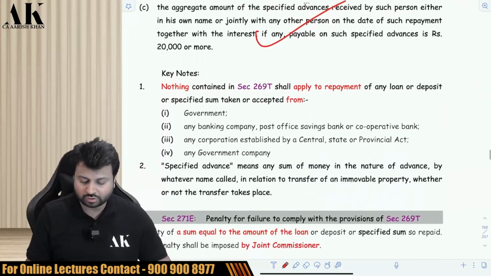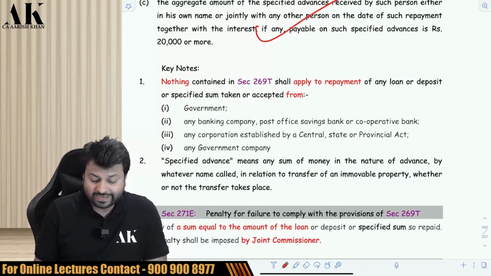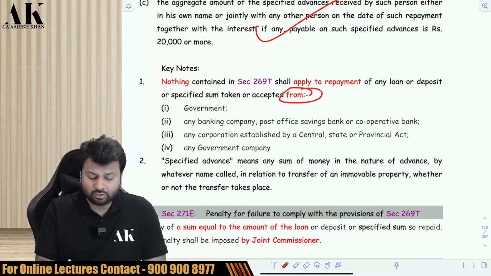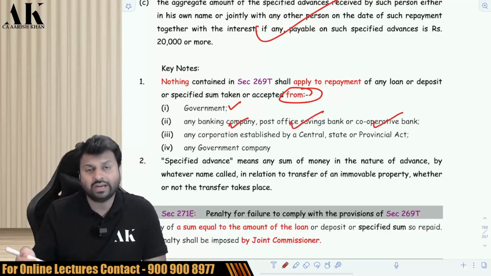Similarly, this section is also not applicable to certain people. Who are those lucky people to whom this section is not applicable? Nothing contained in 269T shall apply to repayment of any loan or deposit or specified sum taken from them. So if you take a loan from government, you can repay to the government in cash. You can repay to the bank in cash. You can repay to the post office in cash. You can repay to the commercial cooperative bank in cash. You can repay to government company in cash.